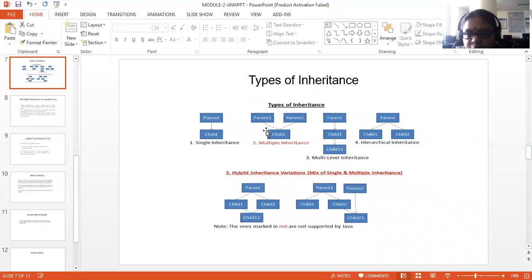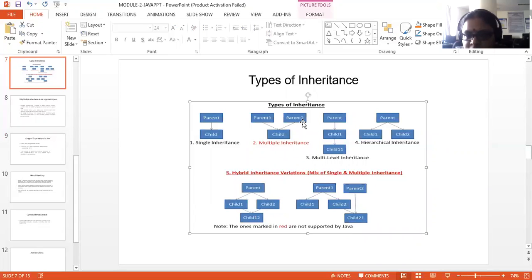So going back here, for example, consider that you have defined a class called parent1 and a class called parent2. Parent1 has a method called show, void show. It is printing some value. Similarly, my parent2 also has a similar method called void show. It is printing something else.